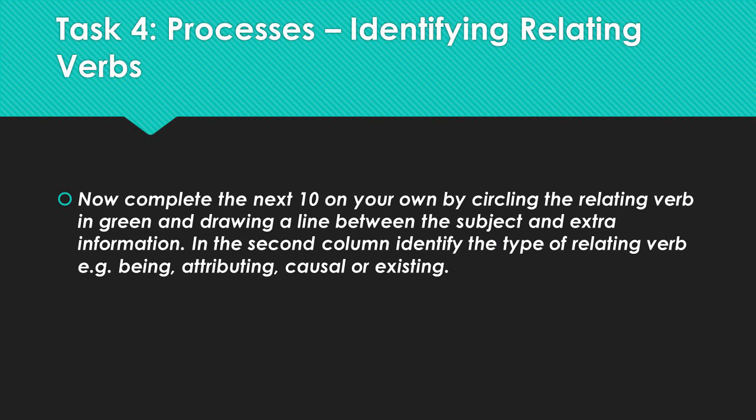In your workbooks, there is an activity that will allow you to test your knowledge. You'll see a group of sentences, and you're asked to circle the relating verb and draw a line between the subject and the extra information that is being presented. In the second column, you're asked to write down what type of relating verb. Is it a being, an attributing, a causal, or an existing verb? We will discuss this in class. Good luck.